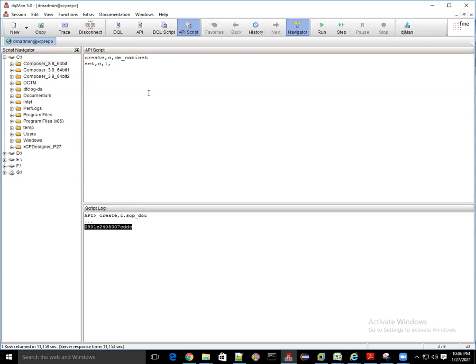Set comma C comma L and Object name. This is an attribute for which we have to set the value, correct? The object name is finance docs. Then, as I told you, it saves here. Yes, we have to save.